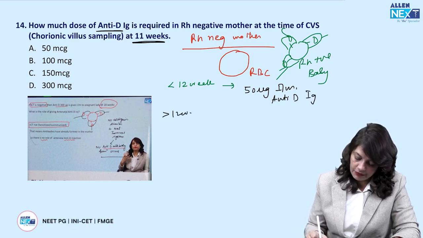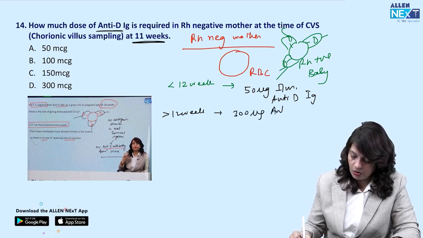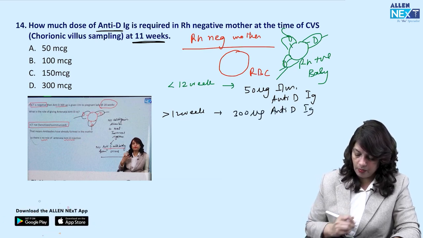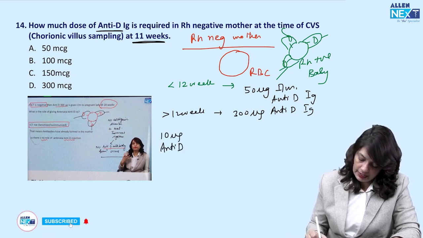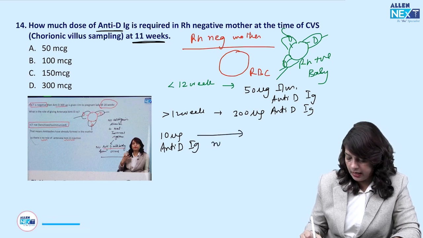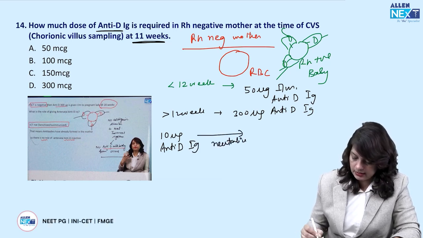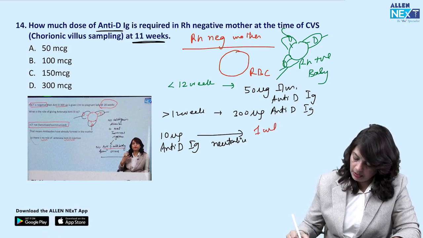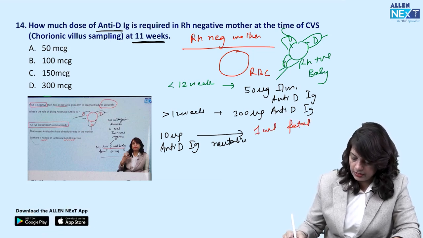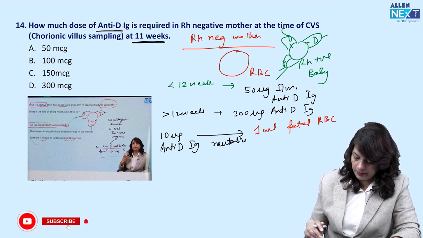If it is after 12 weeks, then the dose is 300 micrograms. So 10 micrograms of anti-D immunoglobulin is able to neutralize 1 ml of fetal RBC.